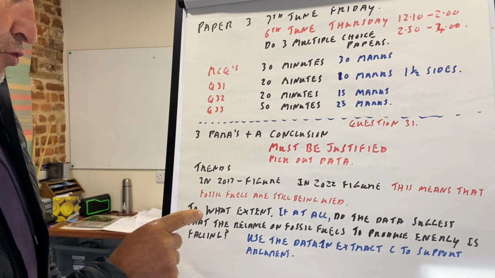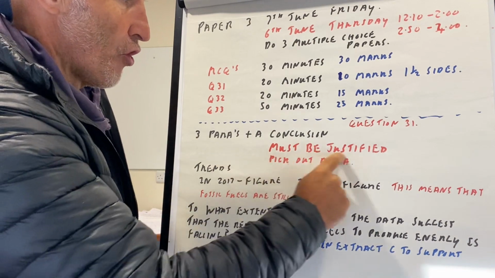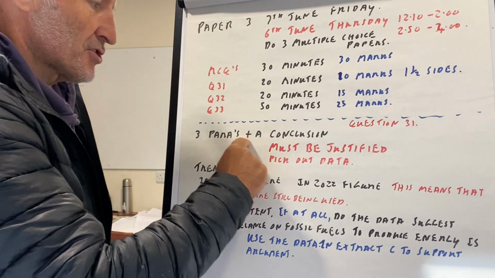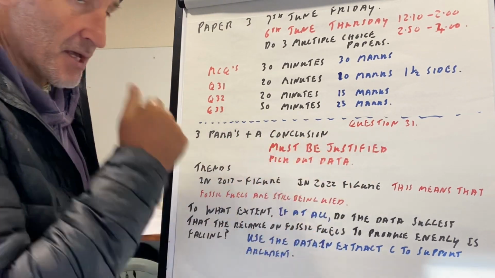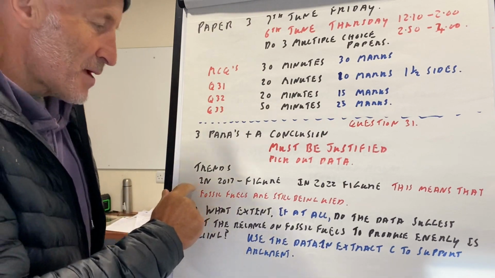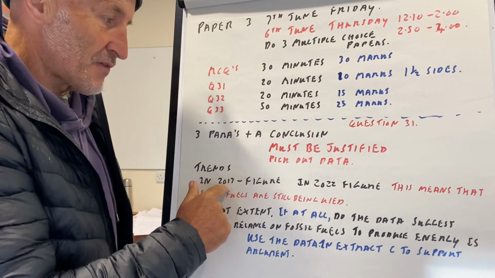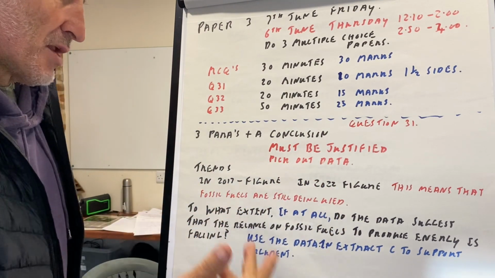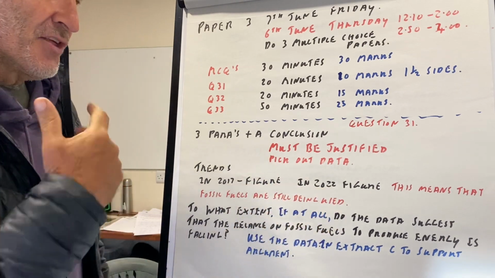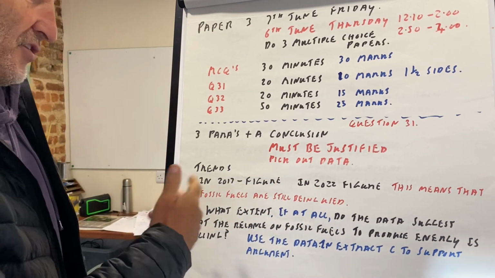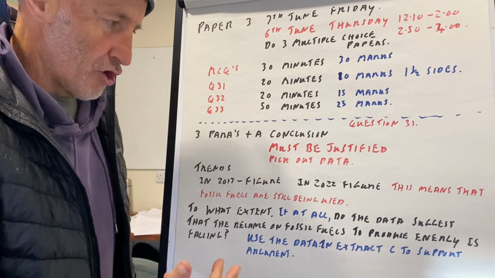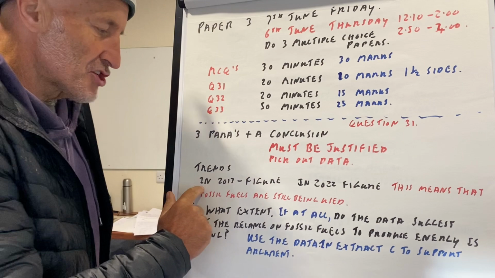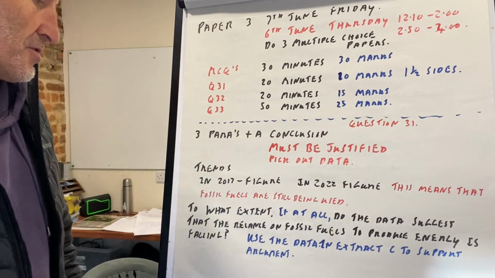you must also talk about the limitations of the data, okay, which I haven't put on here. So 3 paragraphs plus a conclusion, must be justified, pick out the data. Right, so they're going to use some data. You just pick out the trends. In 2017, it was this figure. By 2022, it was this figure. It has gone up by 20%, or it's gone up by this number. This therefore means that these fossil fuels are still being used a lot, okay? Pick out the trends, but you must quote the data, just like for the 4 markers.